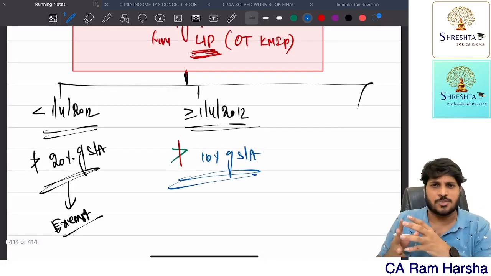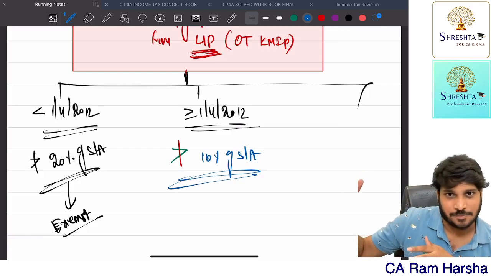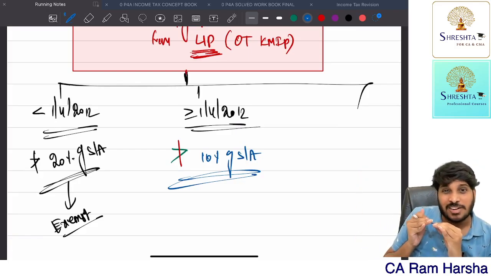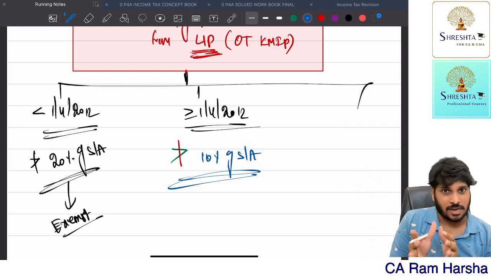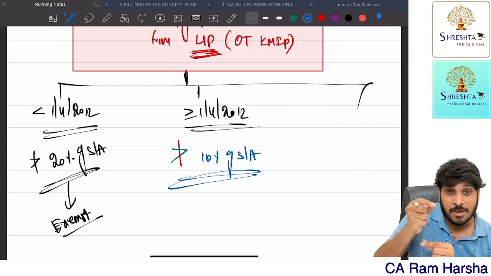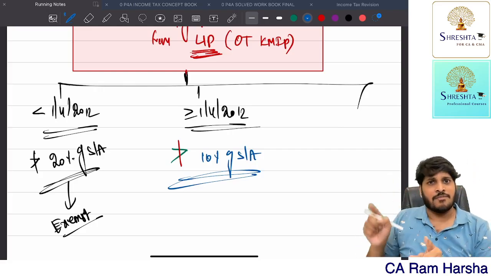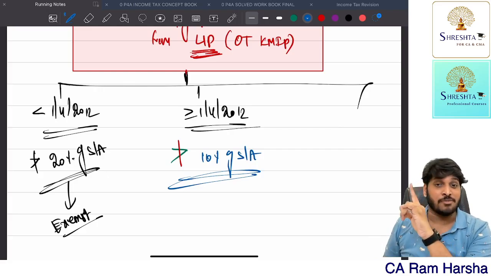Suppose I have taken an insurance policy, sum assured is 10 lakh, and I am paying premium every year of 1 lakh 20. How much am I eligible for deduction? 10% only, 1 lakh. But since the premium that you are paying exceeds 10%, when you get maturity, will that be exempt? No, taxable fully.